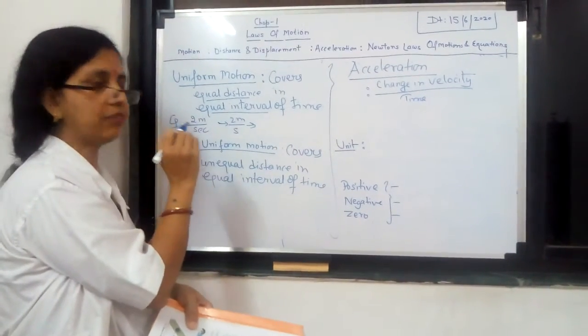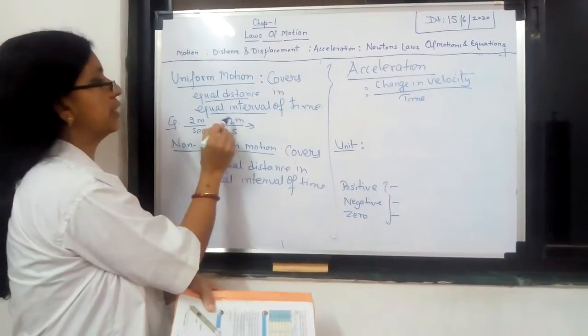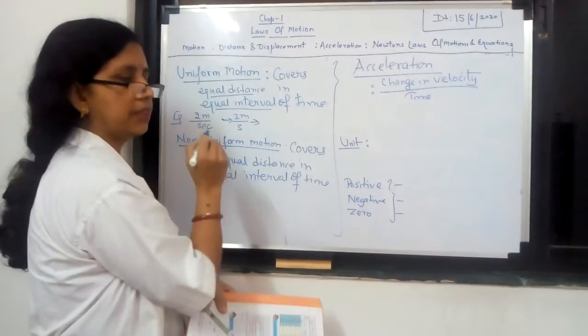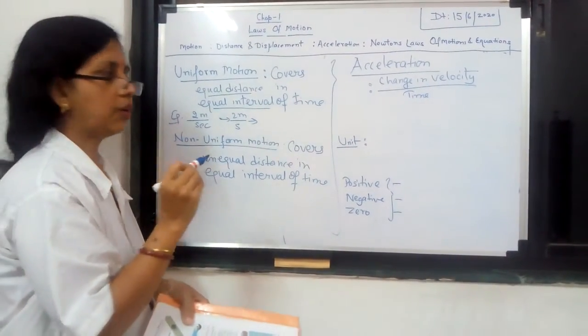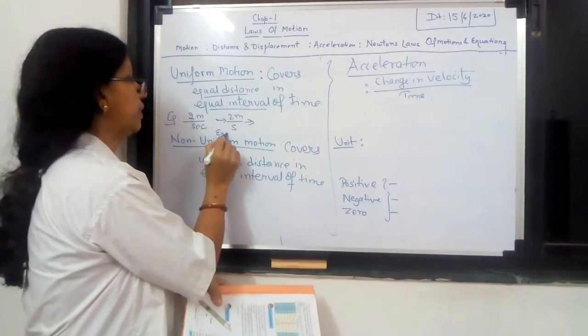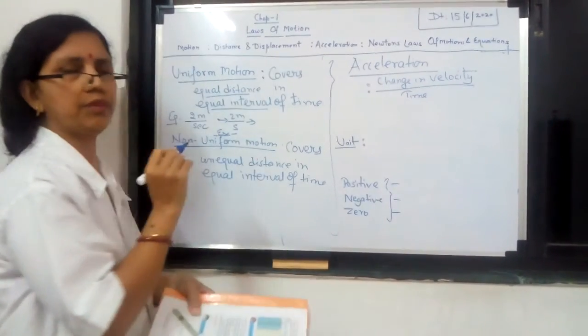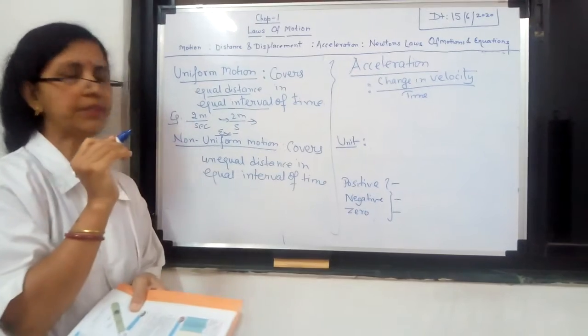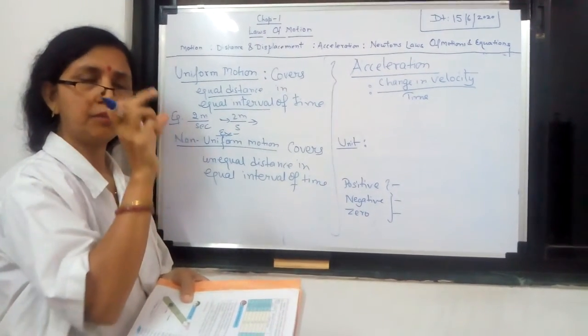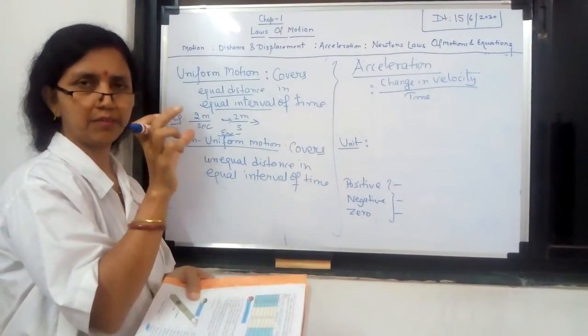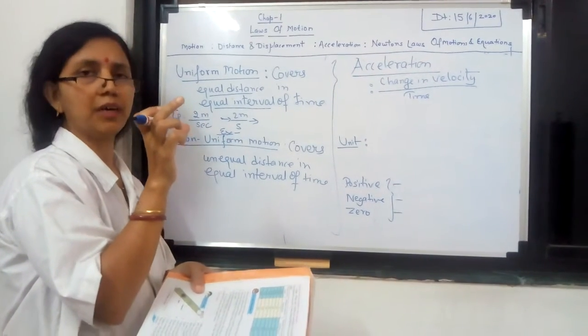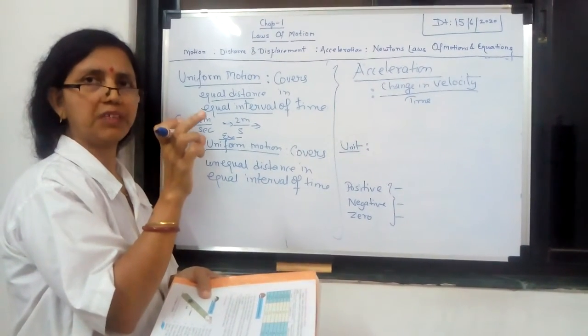Equal distance in equal interval. Here 2 meter per second, 2 meter per second, 2 meter per second. So we say it is uniform motion. Any example you can say for uniform motion? When a train starts from a particular station, and in the mid of its journey, when it covers the middle distance, at that time its speed remains same.